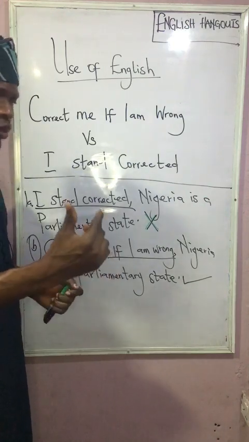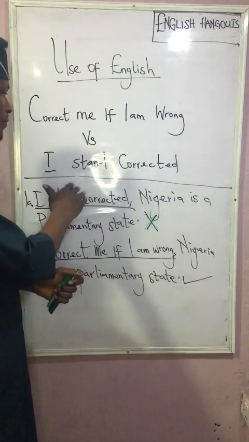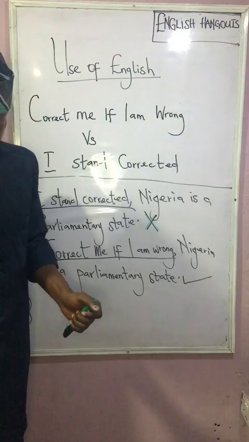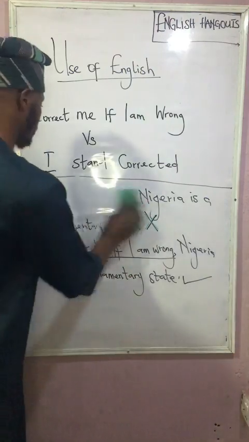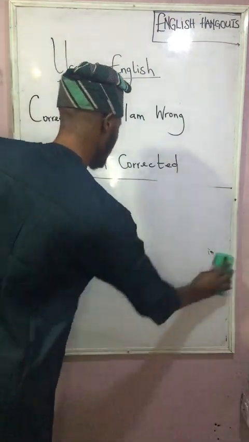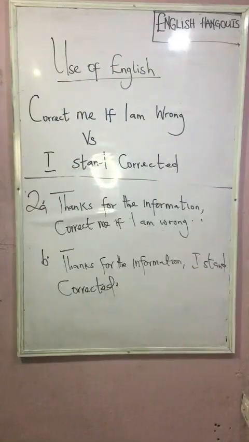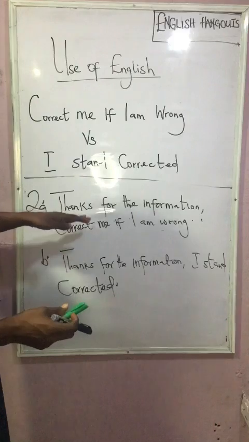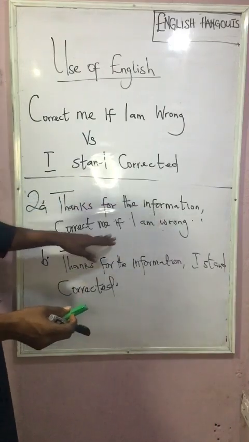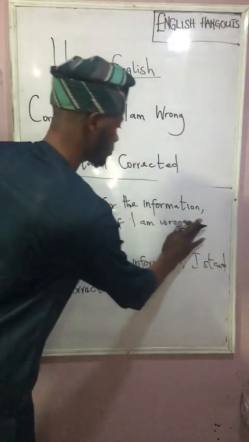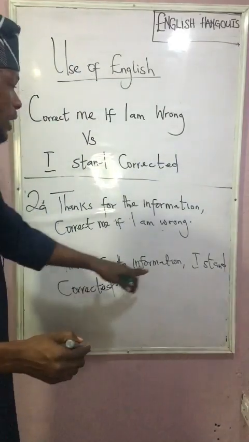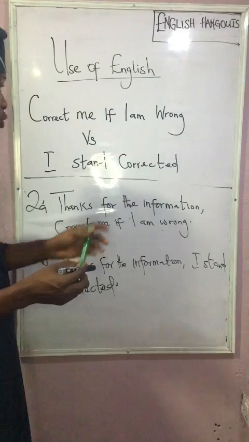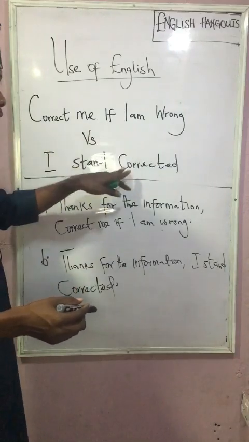Let's look at one other expression with reference to "I stand corrected" and "correct me if I am wrong". So the second expression is this: "Thanks for the information, correct me if I am wrong." "Thanks for the information, I stand corrected." I've already explained where you can use this and where you can use this.